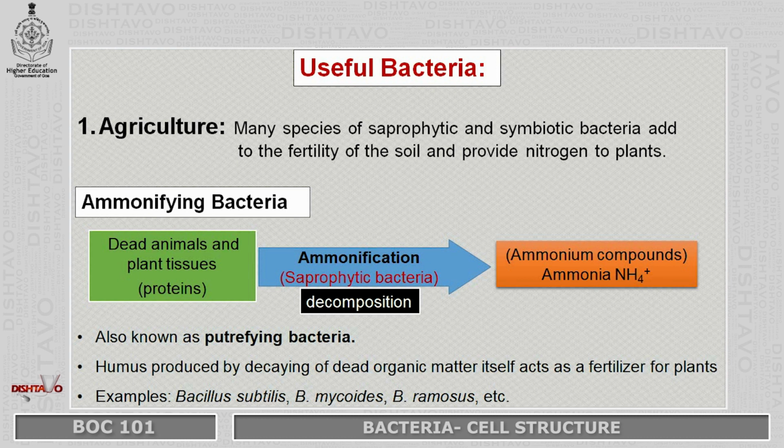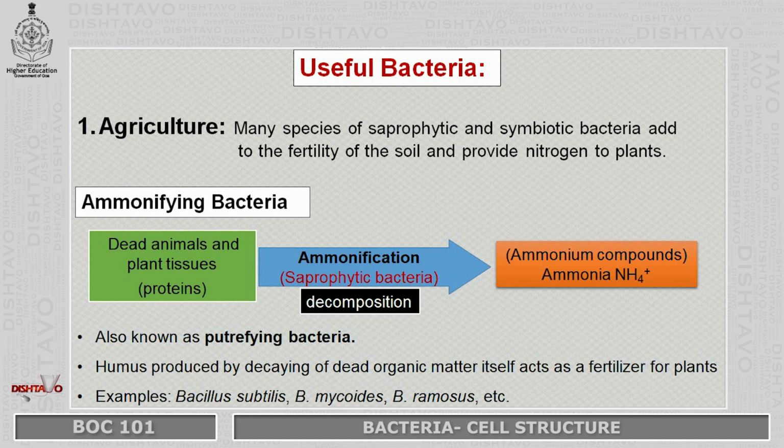The first group of bacteria we have is the ammonifying bacteria. They act upon the dead animals and plant tissues and degrade them. They decompose this dead organic matter into ammonium compounds.